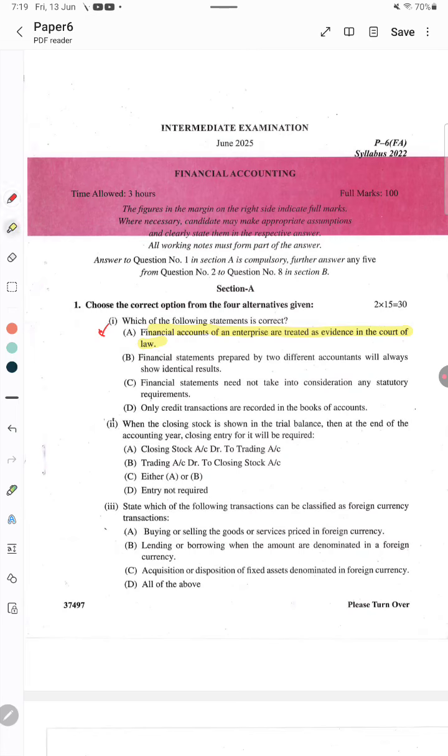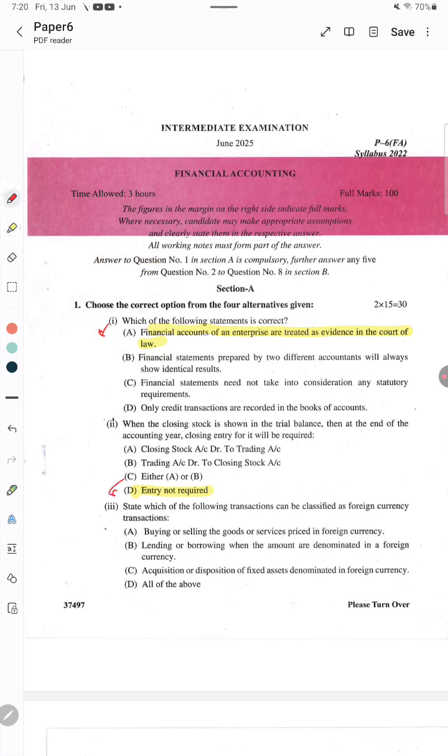And then question number 2. When the closing stock is shown in the trial balance, then at the end of the accounting year, the closing entry for it will be required. Normally, the closing stock will be given in the adjustment column. If it is given, then only we have to pass one journal entry, that is closing stock account debit to trading account. It will appear on two sides. But if it is mentioned in the trial balance itself, entry is not required. That is the correct answer. So, D is the correct answer. Please make note of it.